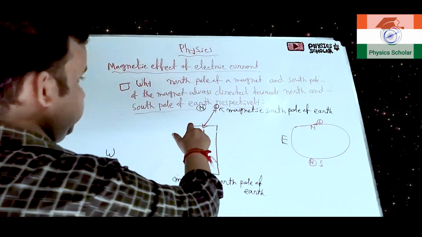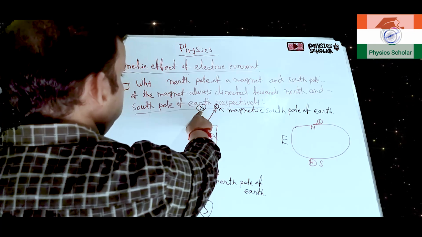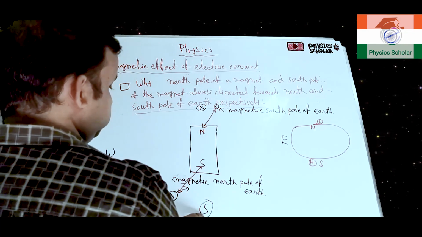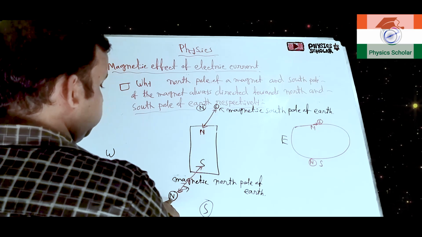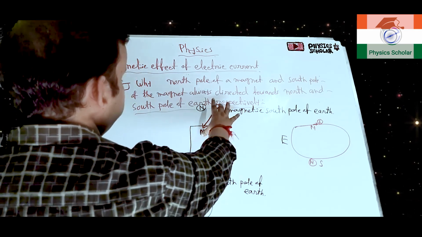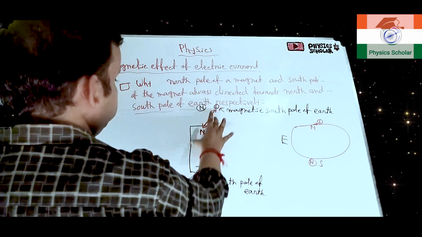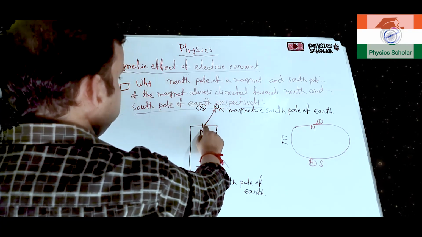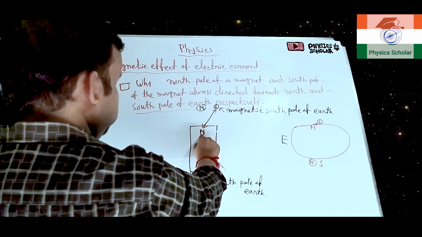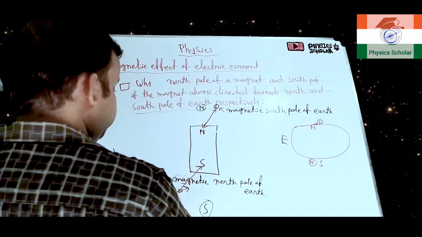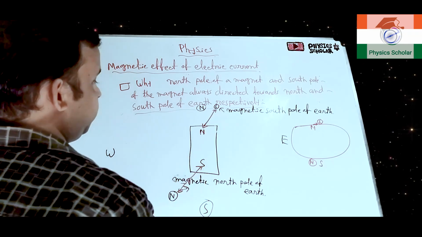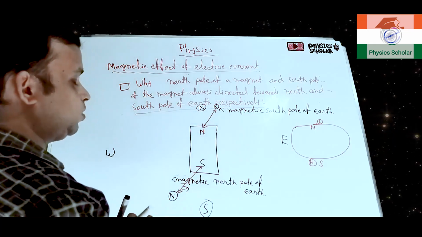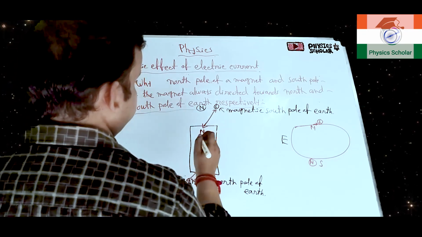So I am explaining once again. At the geographical north pole of earth, the magnetic south pole is situated, and at the geographical south pole of earth, the magnetic north pole is situated. Now the opposite poles will attract each other. Clear? That means the magnetic south pole of earth will attract the north pole of the magnet, and the magnetic north pole of earth will attract the south pole of the magnet. So that's why it will always be directed towards the north and south direction.